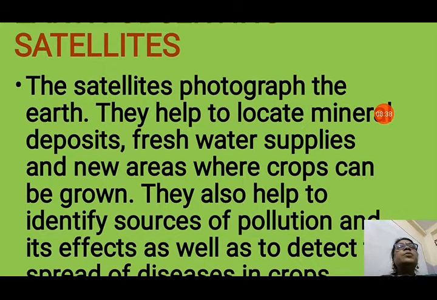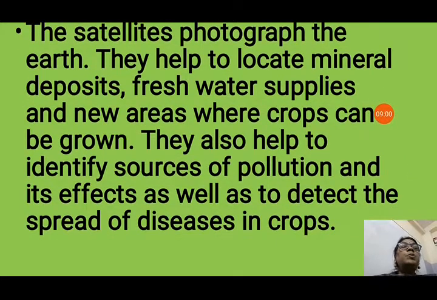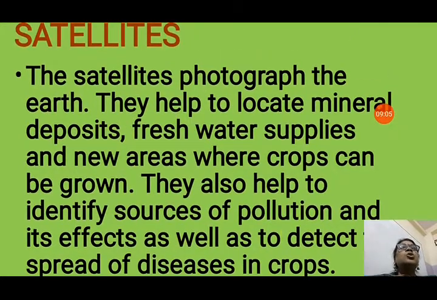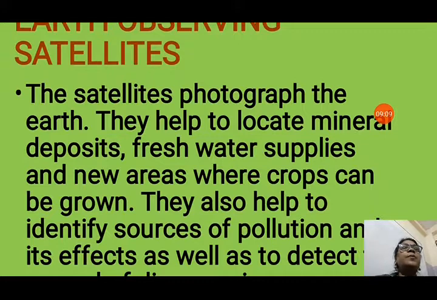Now, earth observing satellites. The satellites photograph the earth. They help to locate mineral deposits, fresh water supplies and new areas where crops can be grown. With the help of this, we can understand different things. They also help to identify sources of pollution and its effects, as well as to detect the spread of diseases in crops. So, there are many different uses of artificial satellites. They help us to do different types of research on the earth.